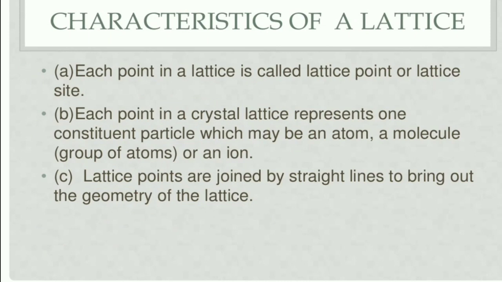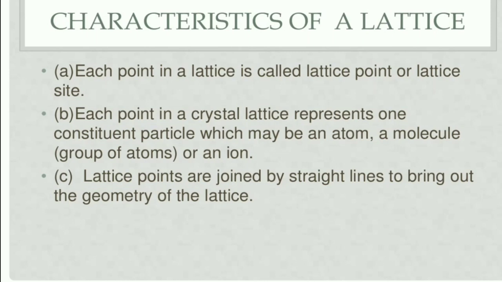Then, characteristics of a lattice. Each point in a lattice is called a lattice point or lattice site. Each point in a crystal lattice represents one constituent particle, which may be an atom, a molecule, an ion, or a group of atoms.